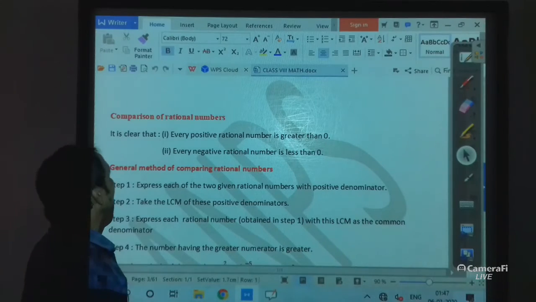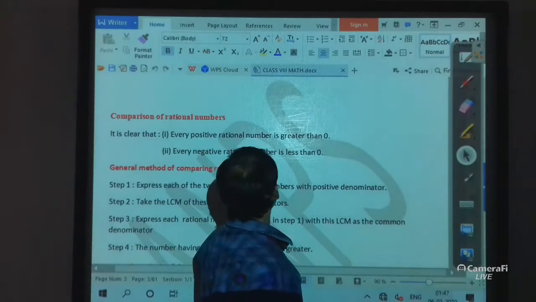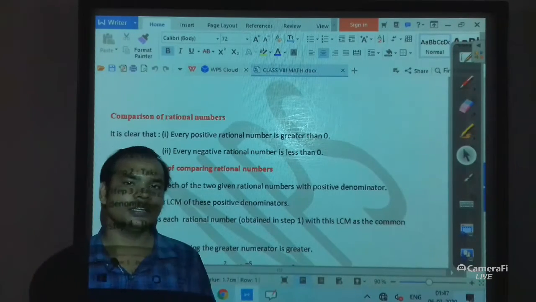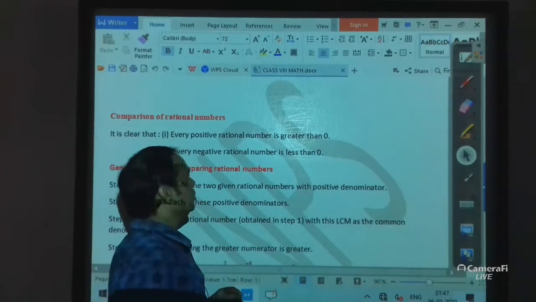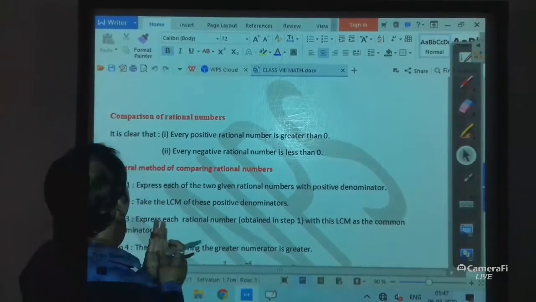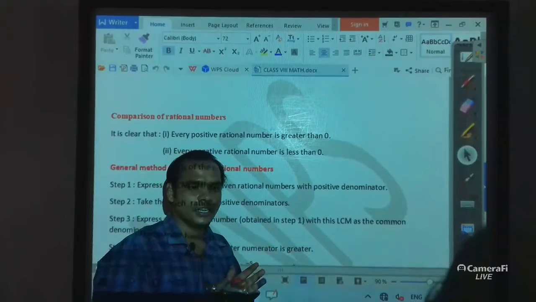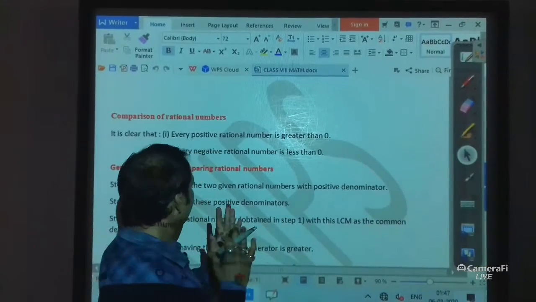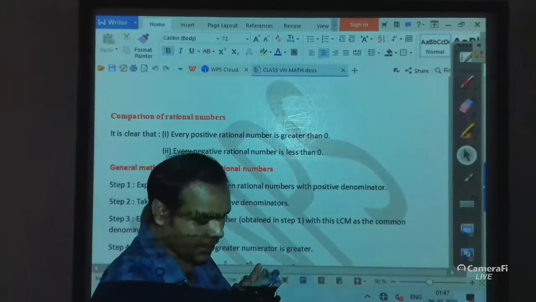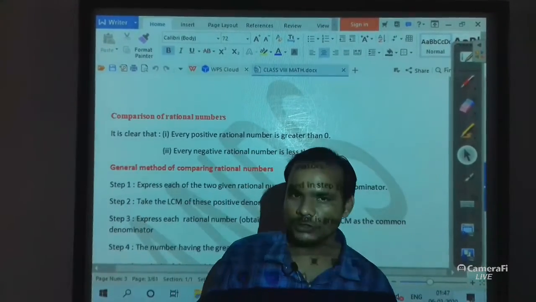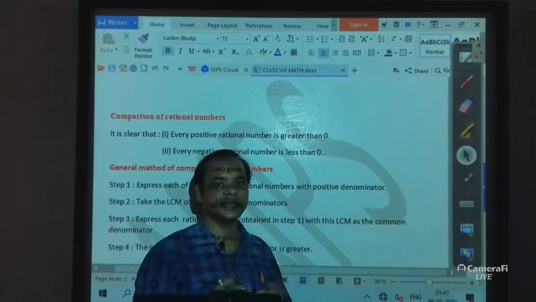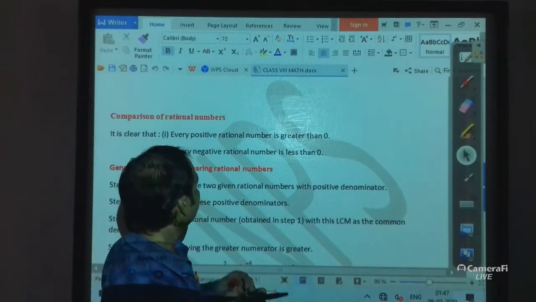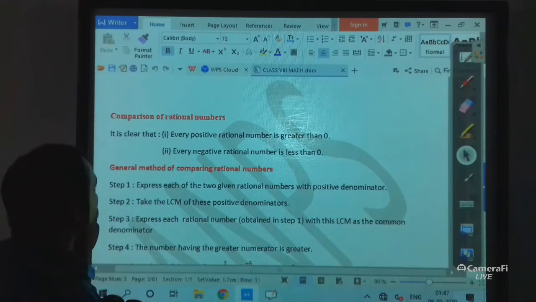Now students, I am going to discuss comparison of rational numbers. Comparison of rational numbers means which is greater and which is smaller. Suppose I give you two rational numbers and I ask you to find which is greater and which is smaller, then how will you solve it?